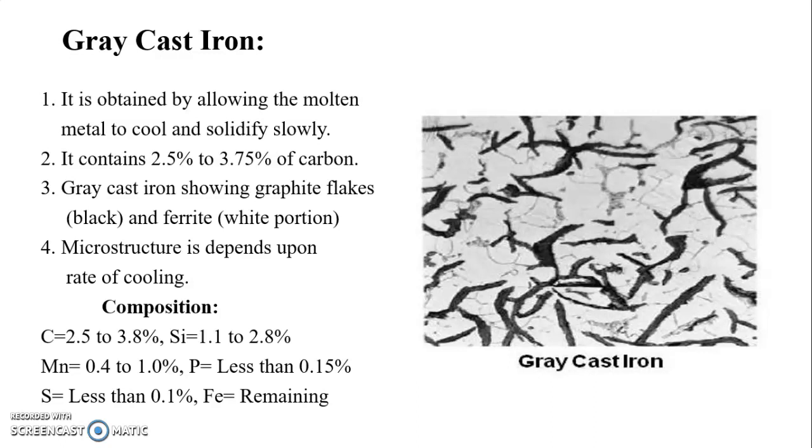The composition of gray cast iron is: carbon 2.5 to 3.8%, silicon 1.1% to 2.8%, manganese 0.4 to 1%, phosphorus less than 0.15%, sulfur less than 0.1%, and ferrous is the remaining element.